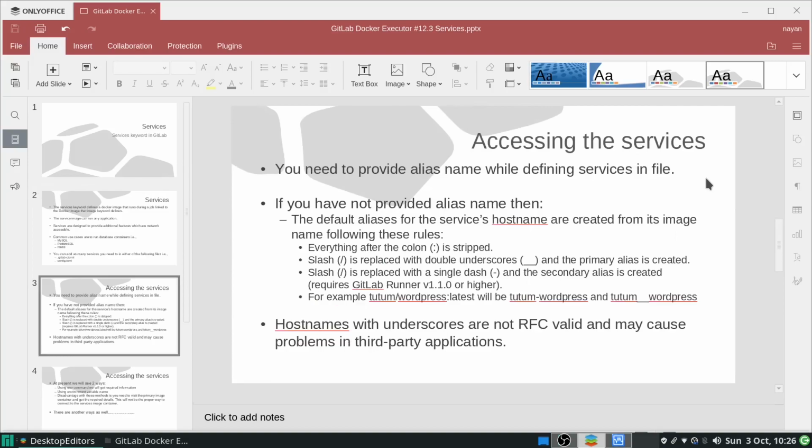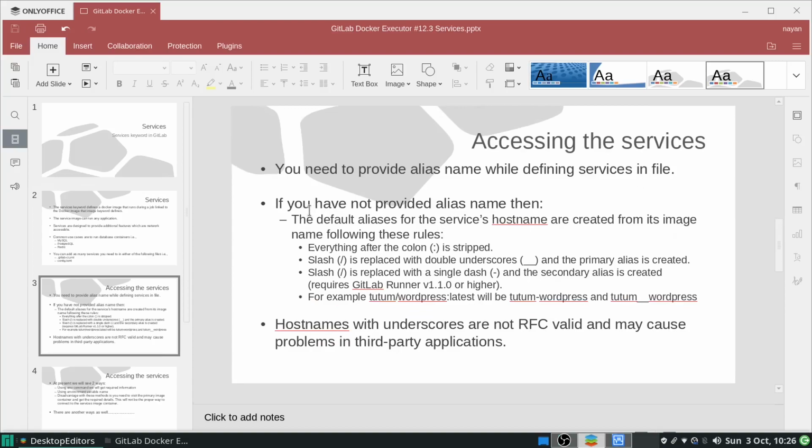Now, how to access the services? There are a few rules that you need to consider to access the services image container, or the image that you have mentioned in the services keyword. First of all, you need to provide an alias name while defining the image under the services keyword.